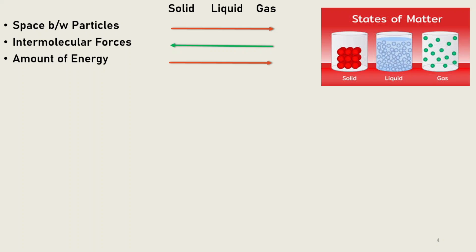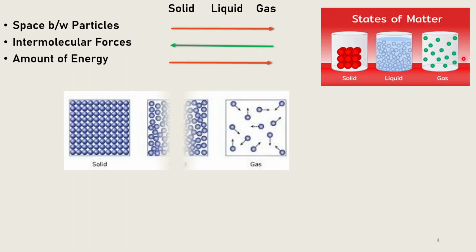Notice that the spacing between the particles increases as we move from the solid phase to the gaseous one. Intermolecular forces, which are the attractive forces between the particles, decrease from solid towards gas. When we look at the amount of energy, gas particles have the greatest amount of energy while particles in the solid phase have the least.